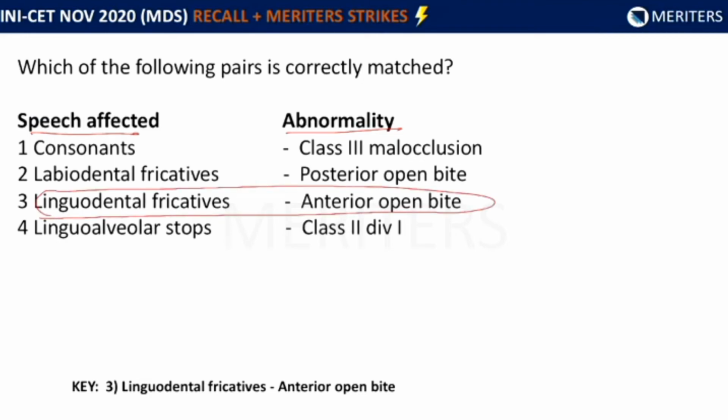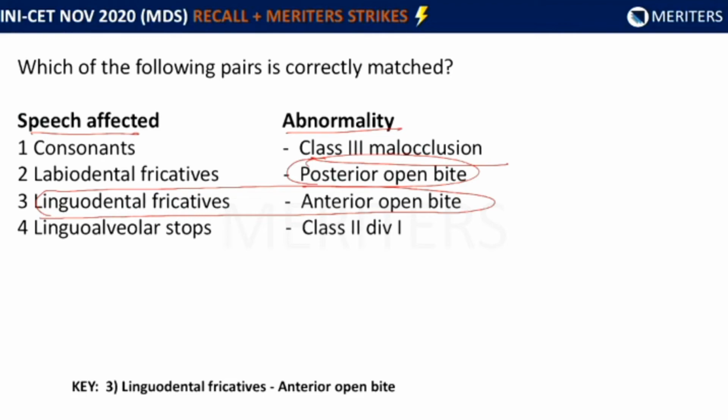To understand this question, we need to know what the different speech sounds are and how they are created. Consonants are nothing but sounds which are created when there is complete or partial closure of the vocal tract. Now, in a class 3 malocclusion, this is not going to get affected. Labiodental fricatives are sounds which are produced by the lips and the teeth meeting, such as f and v. Now, in a posterior open bite, the lips and the teeth that are required for producing this sound are not affected. So, this is not true.